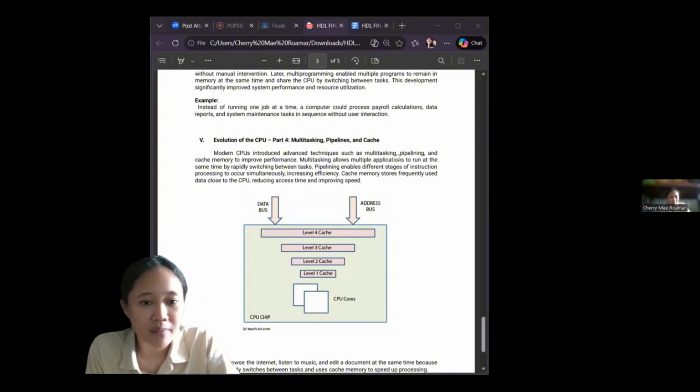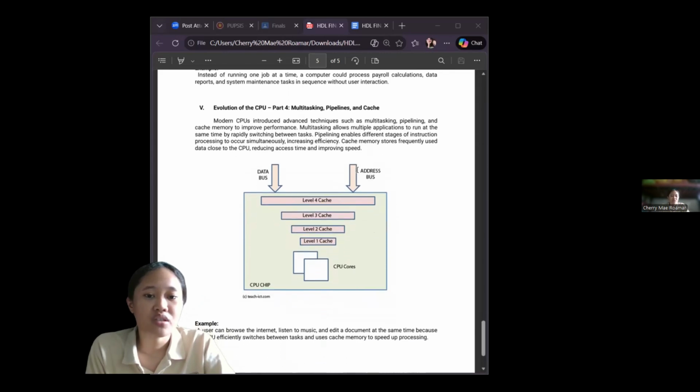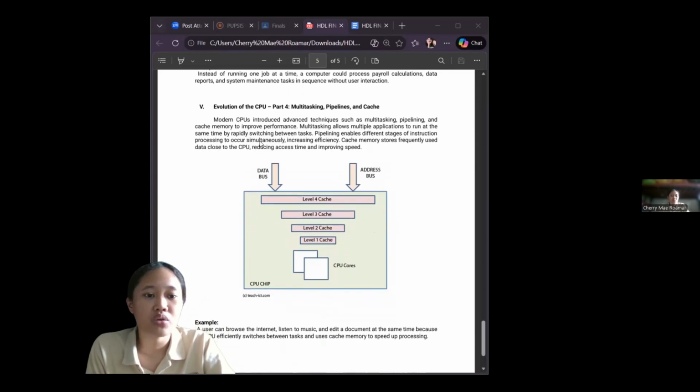Multitasking allows multiple applications to run at the same time by rapidly switching between tasks. Pipelining enables different stages of instruction processing to occur simultaneously, increasing efficiency. Cache memory stores frequently used data close to the CPU, reducing access time and improving speed.